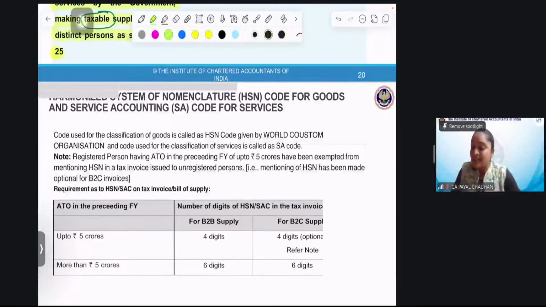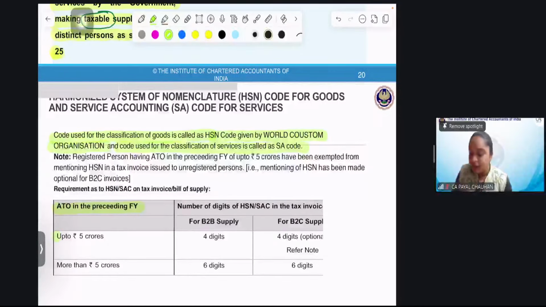The code used for classification of goods is known as HSN code, and it is given by the World Customs Organization. Perfect. And the code used for classification of services is known as SAC code. I've already explained. Now, the note is there. I'll explain the diagram first. See, aggregate turnover in the preceding financial year. How many HSN digits have to be mentioned in the invoice depends upon the aggregate turnover. And the aggregate turnover of which year? The relevant financial year or the preceding financial year? The answer is the preceding financial year.